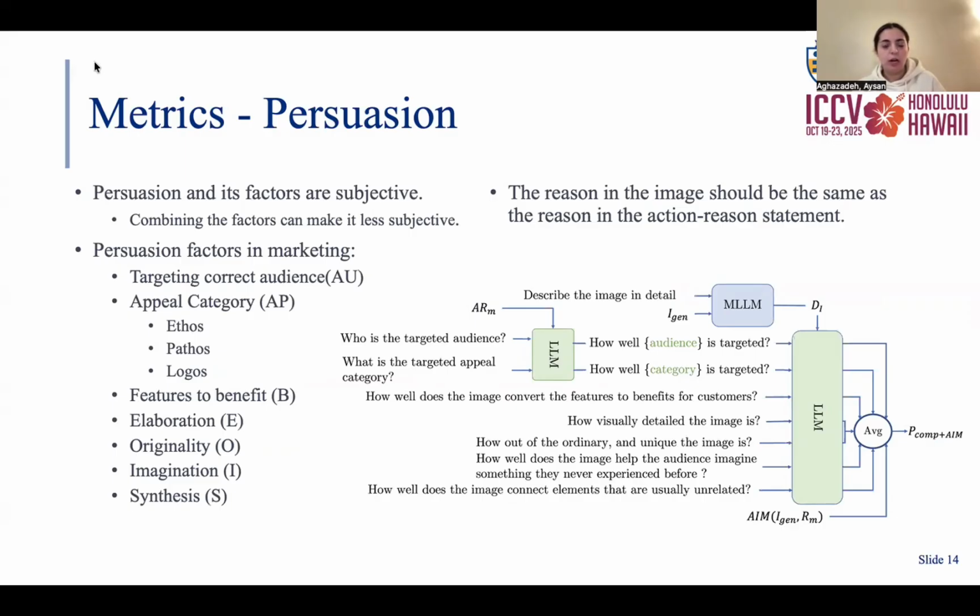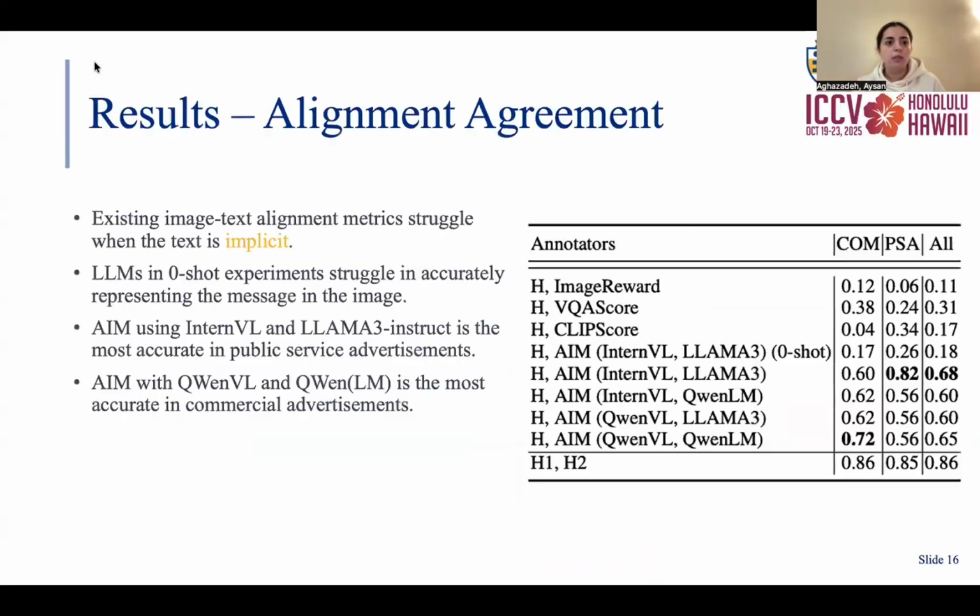For persuasion, we use 7 marketing factors. While each of these factors is highly subjective, the combination is much less subjective. We also believe that the reason the image is representing must be the same as the one in the prompt, so we also use the alignment in persuasion evaluation. We first generate the description, then we ask the LLM, given the description, to score each factor, and then we get the average of all questions plus the alignment score for the reason part.